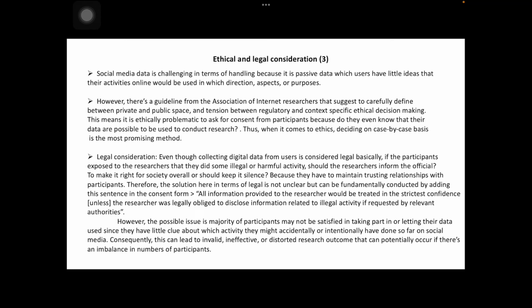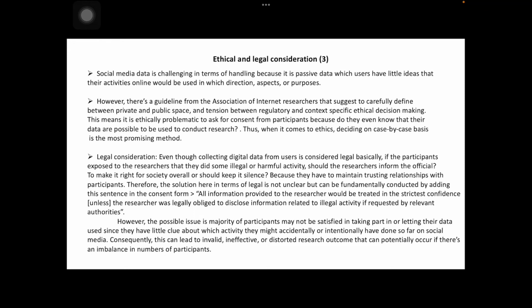Next, social media data is challenging in terms of handling because it's passive data, where users have little idea in which direction, aspects, or purposes their online activities would be used. However, there's a guideline from the Association of Internet Researchers that suggests carefully defining the boundary between private and public space and the tension between regulatory and context-specific ethical decision-making.